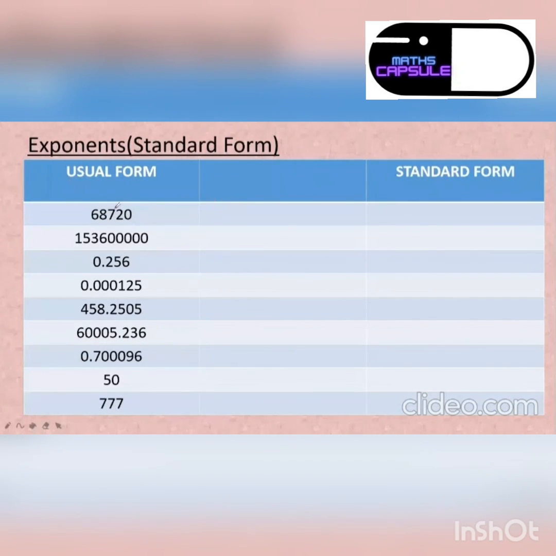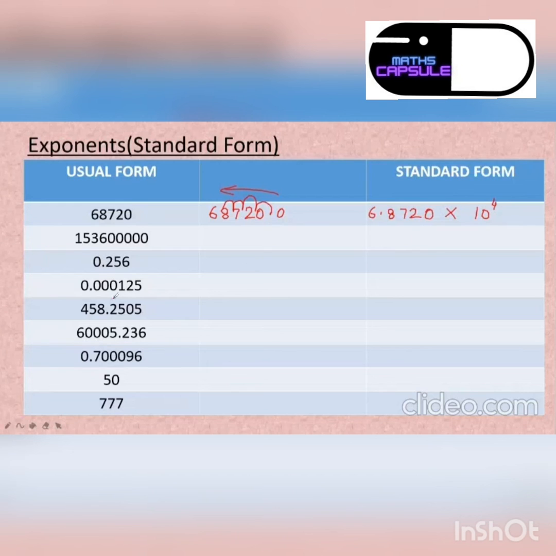Yes, let's start. Okay, so the first number is 68720. Let us write it in the decimal form, 68720.0. This is just to help us see how many places we need to jump. So we are jumping 1, 2, 3, 4 places towards the left. So what will be my standard form? 6.8720 multiplied by 10 to the power what? 4. Plus or minus? Plus. So simply 4. That's it.